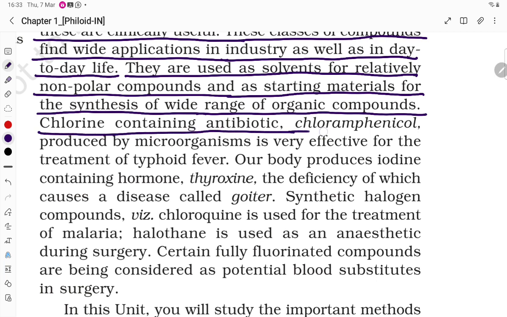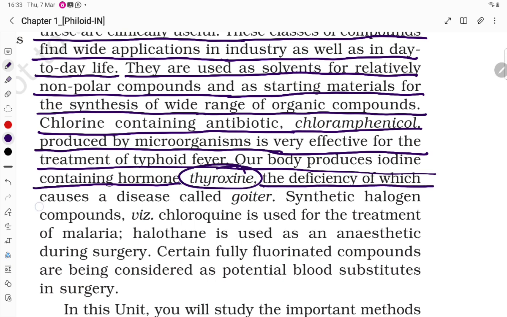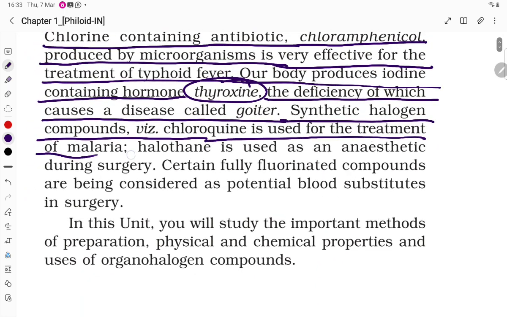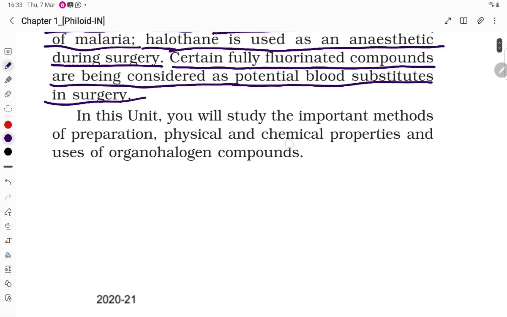The chlorine-containing antibiotic chloramphenicol, produced by microorganisms, is very effective for the treatment of typhoid fever. Our body produces iodine-containing hormones, that is thyroxine, the deficiency of which causes a disease called goiter. The synthetic halogen compound chloroquine is used for the treatment of malaria. Halothane is used as an anesthetic during surgery. Certain fully fluorinated compounds are being considered as potential blood substitutes in surgery.